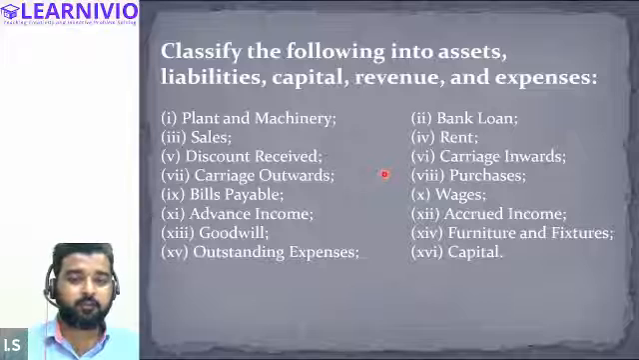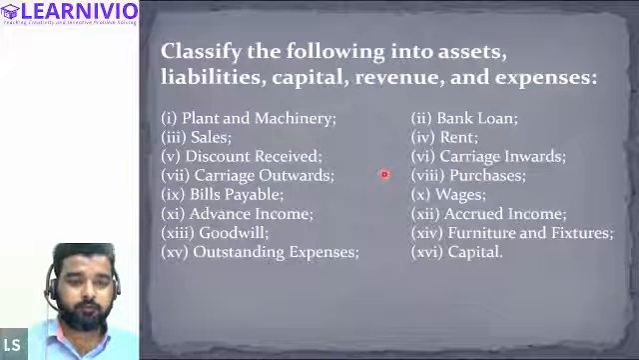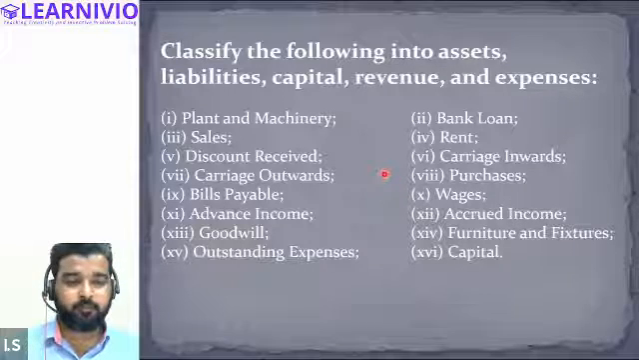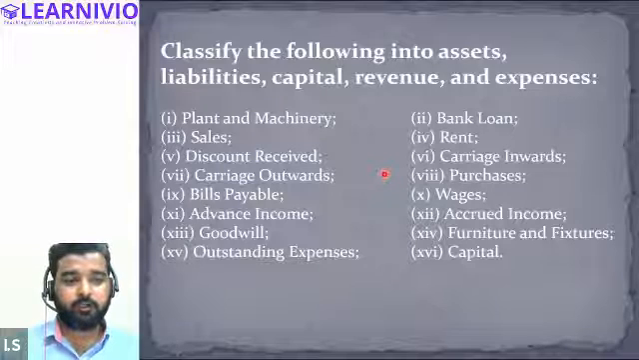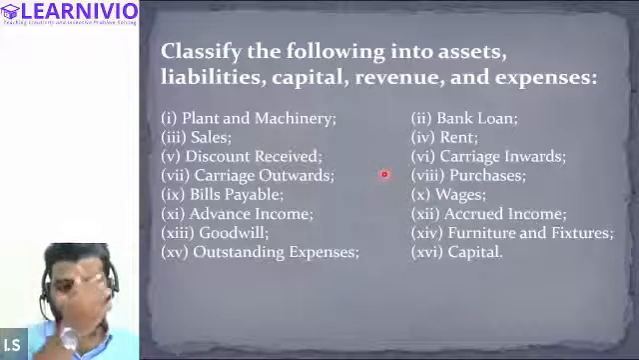Sir, discount received, advance income will become a liability, no? Correct. Advance income is a liability. Rent. You tell me, rent is what, Peer? Expense. Sir, rent is an asset, liability, expense? Expense, yeah, right. This is an expense. Perfect. Very good.